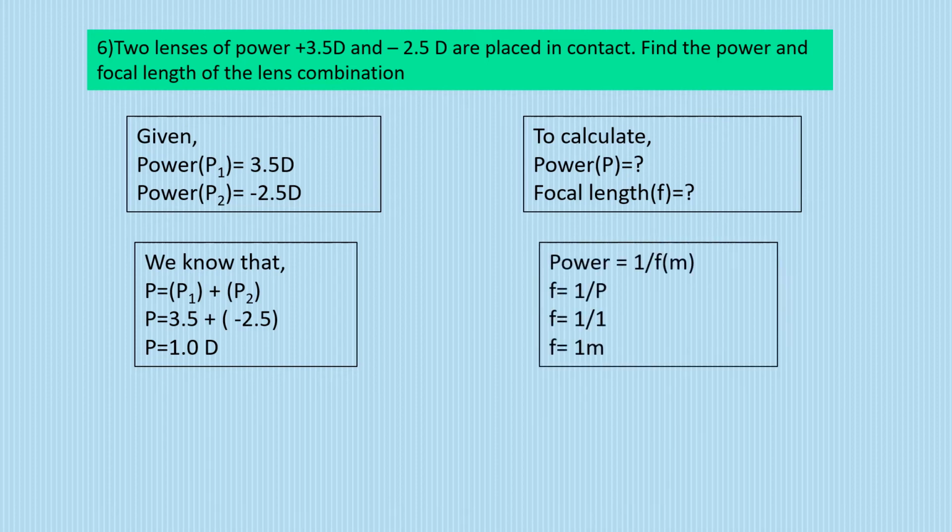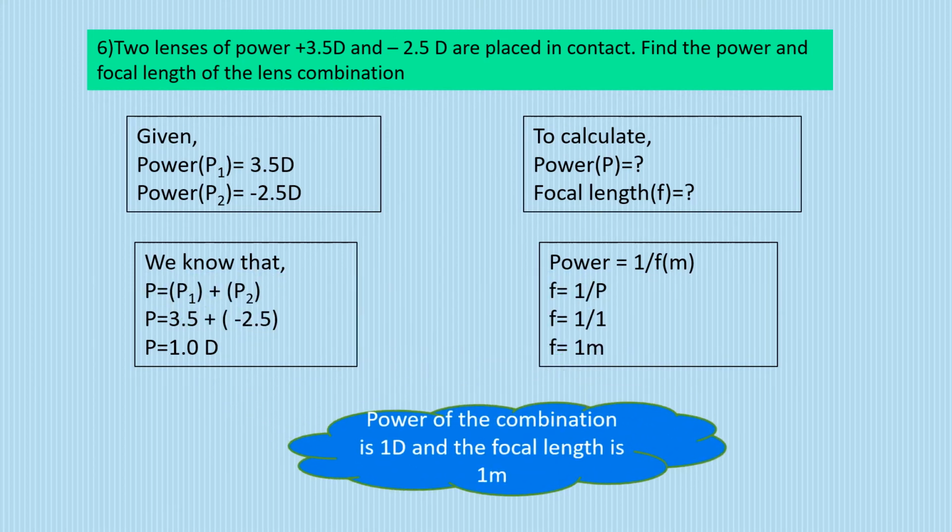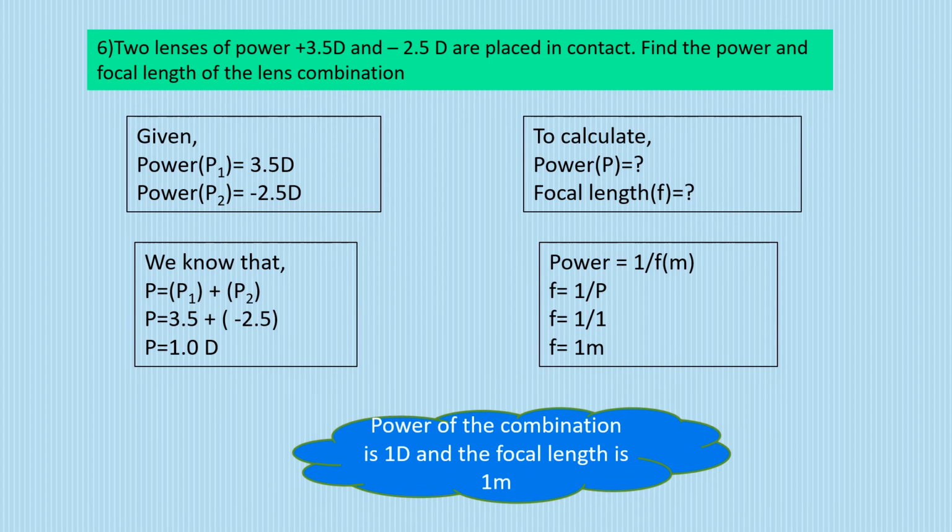We know that there is a link between power and focal length, which is power equals 1 by focal length. But 1 by focal length will only be considered when the focal length is in meters. If you consider it in centimeters, then it will become 100 by f. Here I am taking meters, so I have written 1 by f. Cross multiplying, focal length will be 1 by power. Power is 1, so the focal length is 1 meter. So the power of the combination is 1 diopter and the focal length is 1 meter.